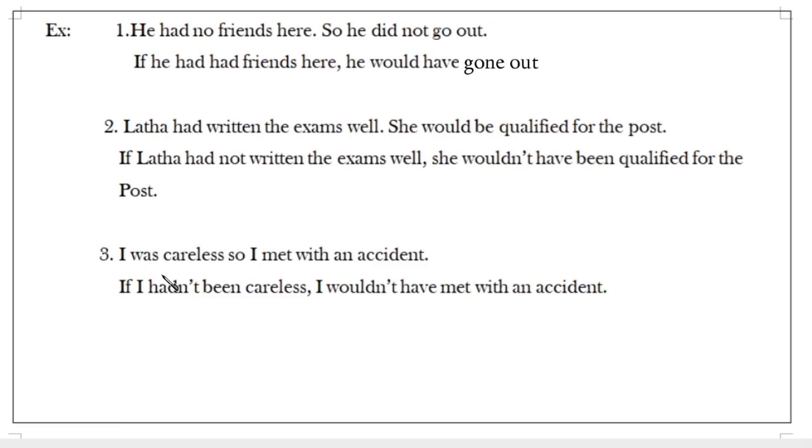And one more example. I was careless, so I met with an accident. If I had not been careless, I would not have met with an accident. If I had not, it is indicating negative. So, I would not have met with an accident. So, according to that question, we can construct unfulfilled condition like this. Thank you.